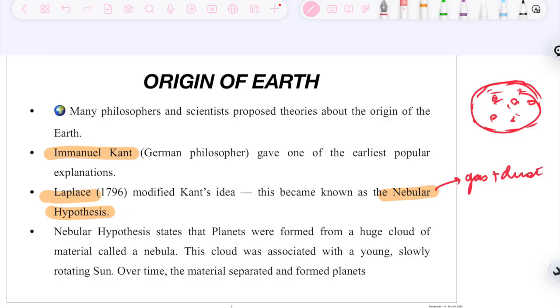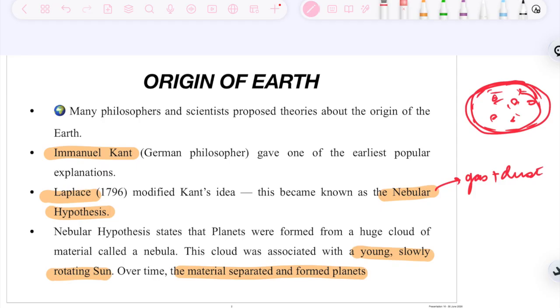Now the Nebular Hypothesis states that planets were formed from a huge cloud of material called nebula. When this cloud was associated with a young, slowly rotating sun, over time the material separated and formed planets. We are aware that this cloud of gas and dust is called nebula.